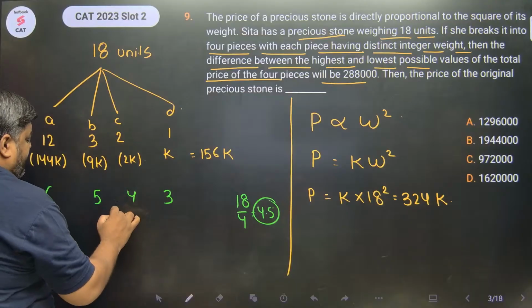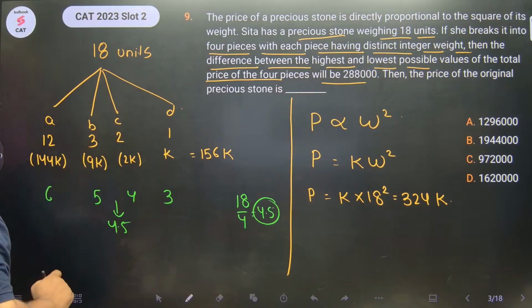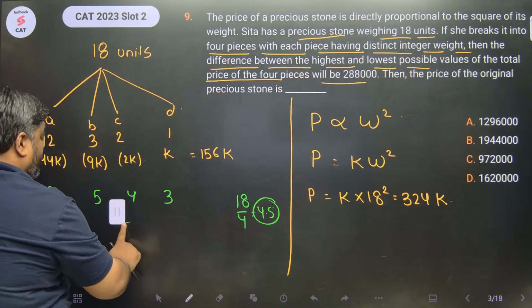So 4.5 के around, you can put 4, 3, 5 and 6 to satisfy the criteria, right? And now what would be the values?